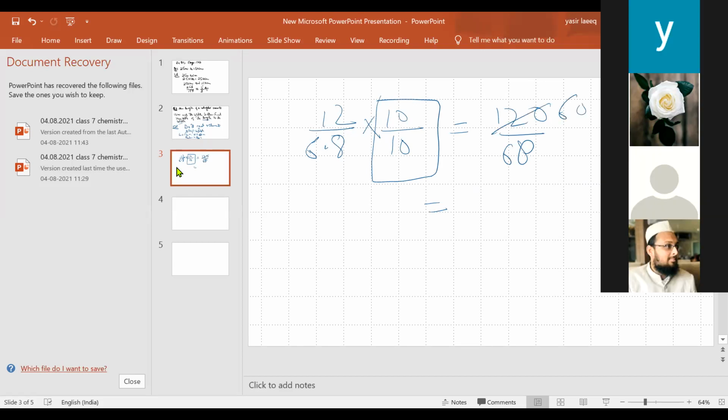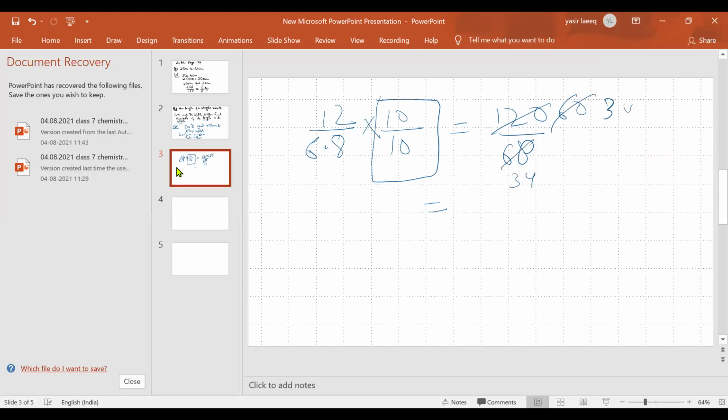It will be 60, it will be 3, it will be 4, it will be 30, it will be 17. So the answer comes to be 30/17.